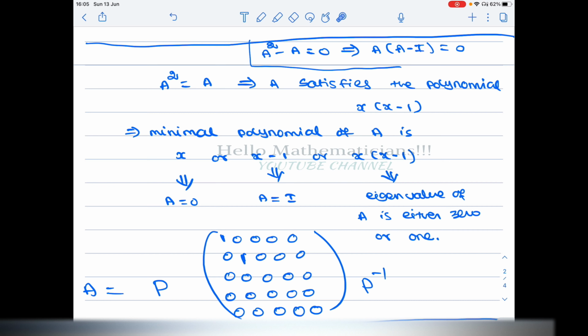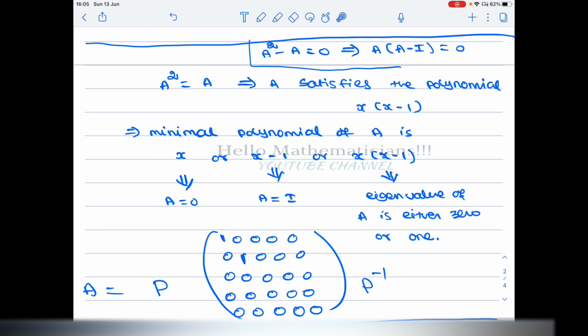Okay. So A satisfies x into x minus 1, and we saw that the minimal polynomial divides all the polynomials satisfied by A. In particular, the minimal polynomial should divide x into x minus 1. Now, what are the divisors of this polynomial? x is one possibility, x minus 1 is another possibility, x into x minus 1 is another possibility. These are the only three polynomials that divide x into x minus 1. So if x is the minimal polynomial, then A should be the 0 matrix. If x minus 1 is the minimal polynomial, then A equal to identity.